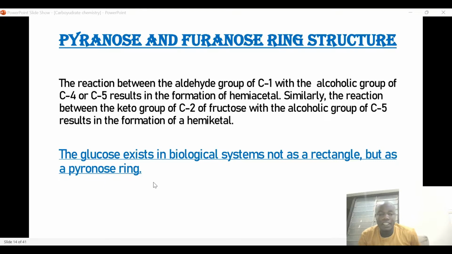Someone is asking, can the slide be clearer than this? I think the problem is from your side. Maybe you have a network problem.